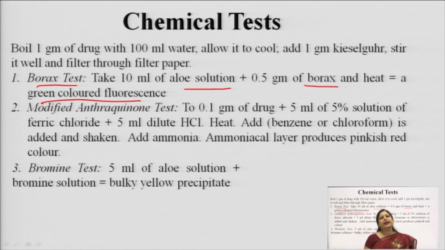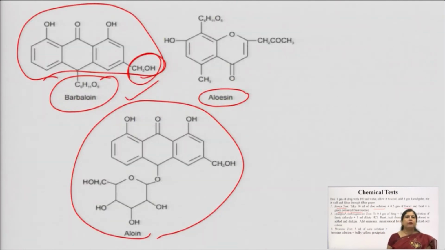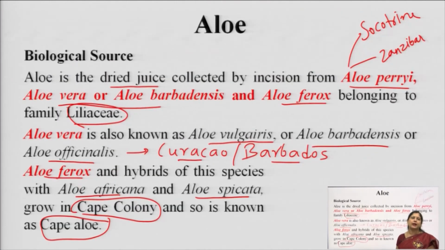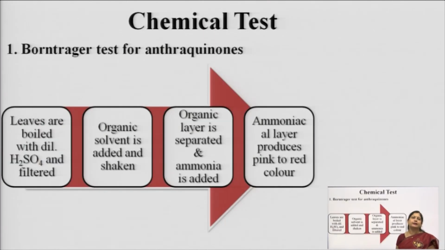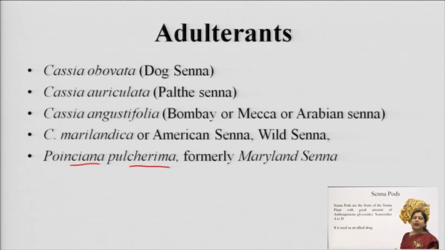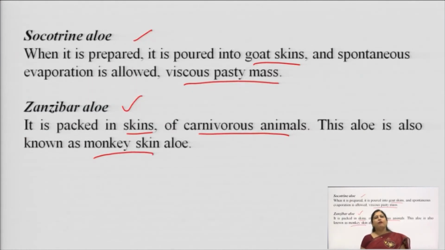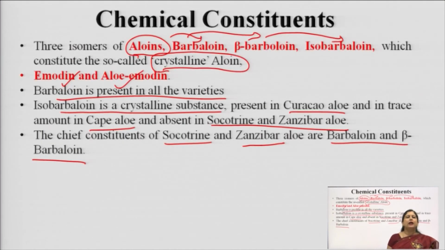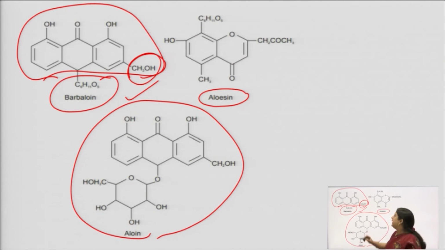Then the second test, which is very important, is also known as the modified anthraquinone test. In Senna we had seen the Bornträger test. I will just show you that slide. We had seen the Bornträger test in Senna, where we directly treated it with sulfuric acid, extracted in organic solvent, and to that organic solvent we added ammonia. But when we do this test in aloe, we get a negative result. The reason for that is because these aloins are C glycosides.